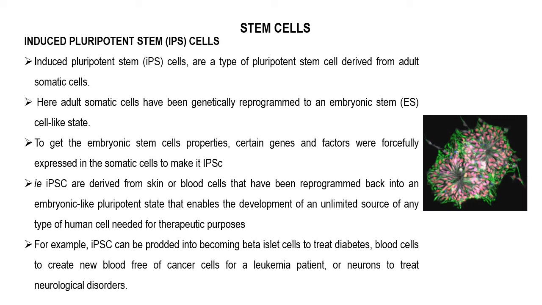To get the embryonic stem cell properties, certain genes and factors should be forcefully expressed. Forcefully means we have to use certain techniques to express them. Normally these genes are not expressed in somatic cells, but we have to forcefully express them to convert the somatic cells into the embryonic stem cell stage, that means to make them induced pluripotent stem cells.